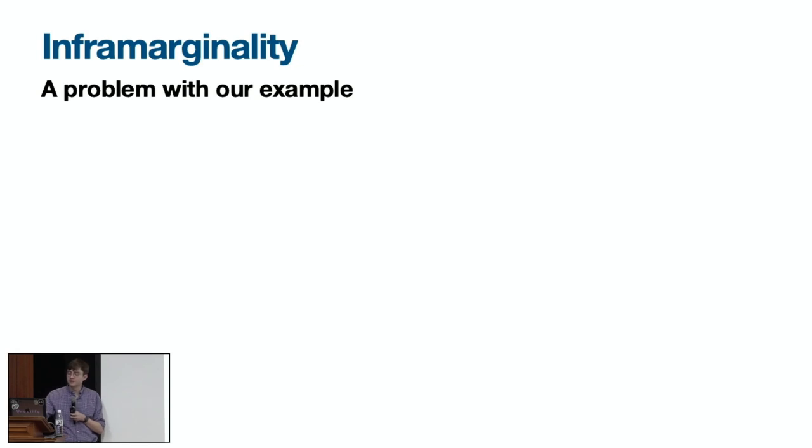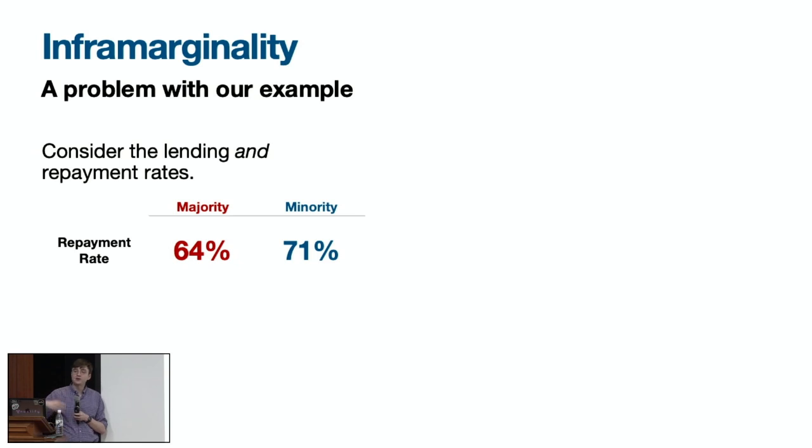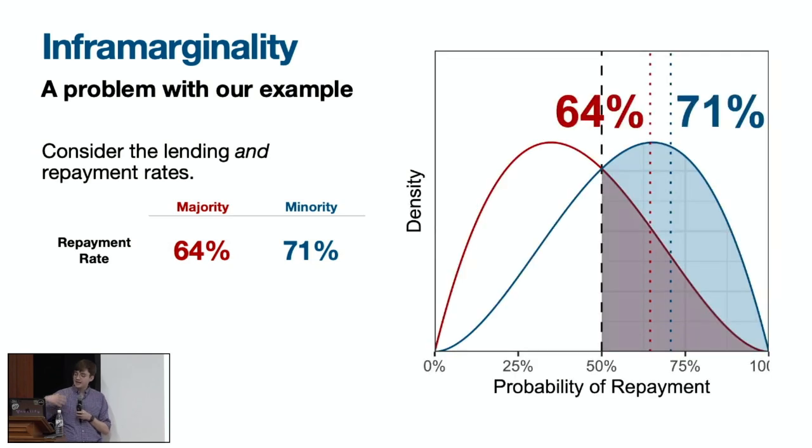In particular, I want to look at the lending and the repayment rates. So remember, we said that Fels-Wargo was lending to 64% of majority applicants. 64% of majority applicants were repaying their loans, whereas 71% of minority applicants were. And that exactly mapped onto this setup where Fels-Wargo is using a uniform threshold to make its lending decisions.